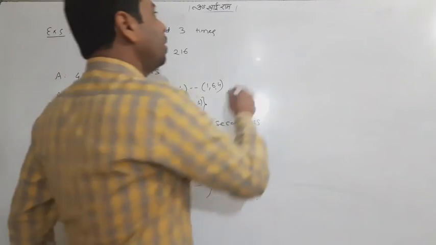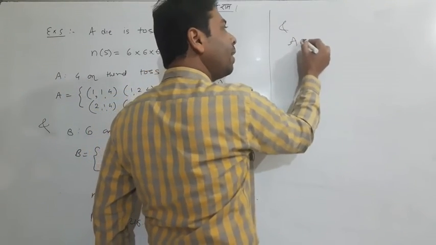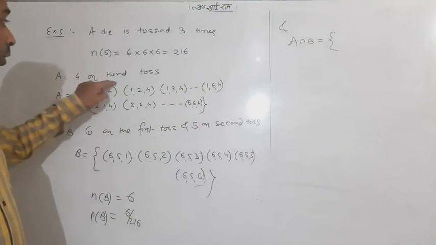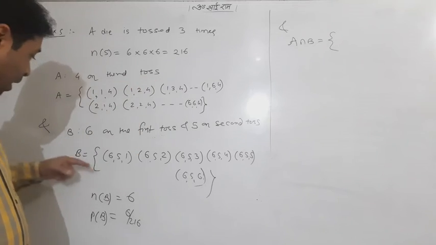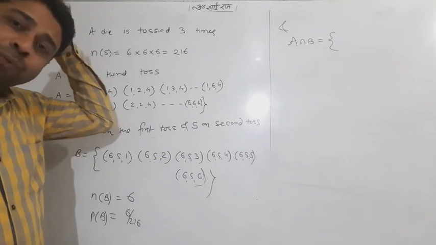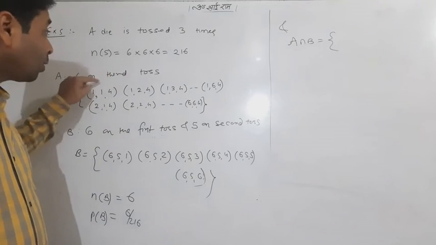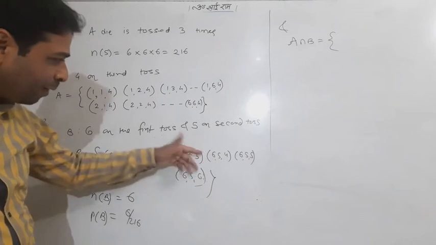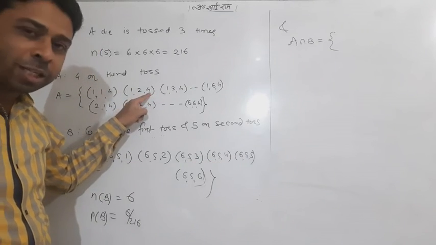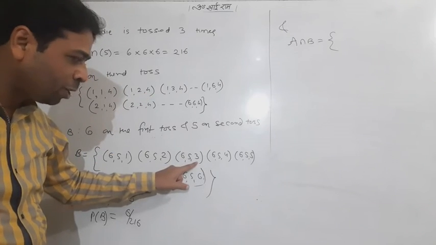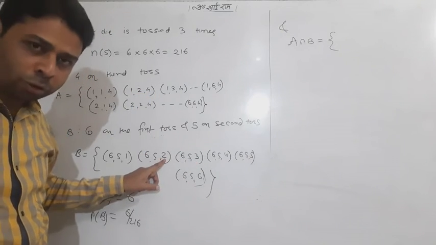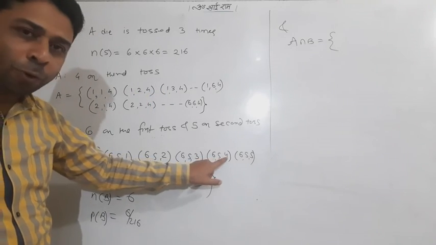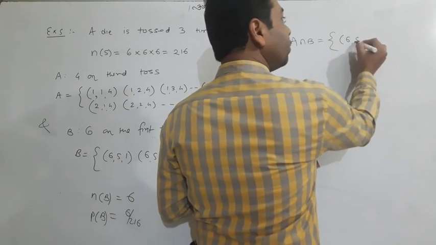That is not the ending, that is not the destination. We'll find A intersection B also. So A intersection B is easy. Can you match? A is a 4 on the third toss, and B is this one. Can you find the common element? Yes, a 4 on the third toss. The only common element is 6,5,4, because at the end it is 4. The common element cannot be one ending with 3 or 2, because that is not here. So 6,5,4 is the only common element.